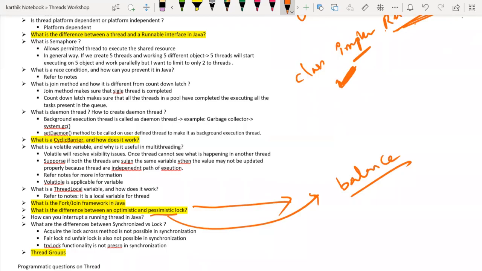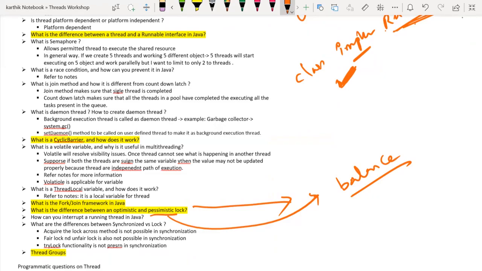We have seen one count variable, 2000, 1500, 1600, something. Correct? So what is happening in that program? I have created two threads and one common variable is there. If I execute one time, it is giving 2000. Another time, some 1500, some 1600, correct? So if I take that case, I'm assuming that multiple threads cannot work at a time. Very rarely they will work. But even if it is working very rarely, the output may be inconsistent. So that kind of thing is called an optimistic lock.